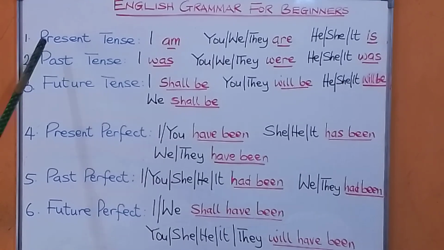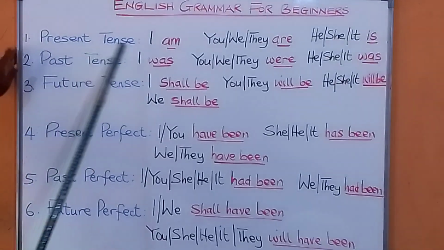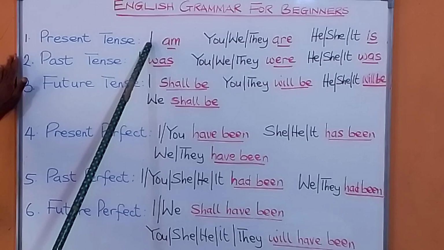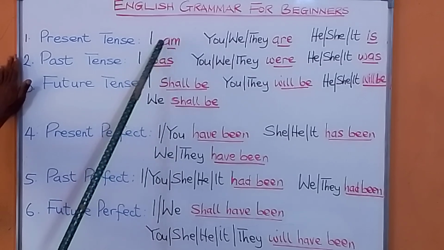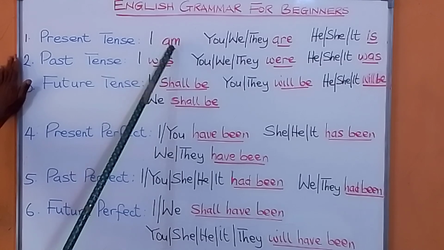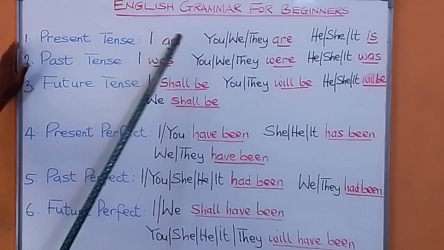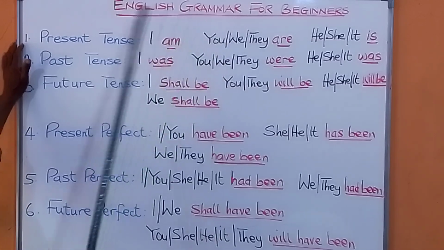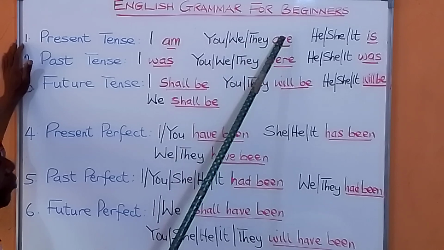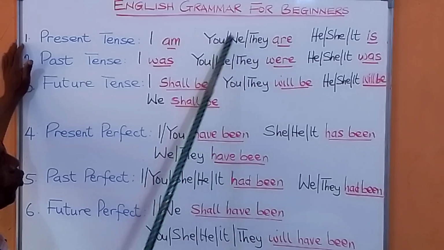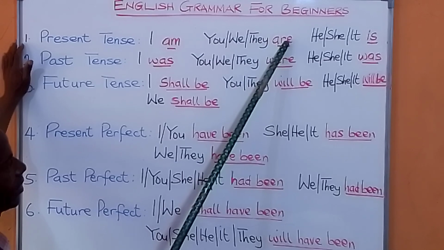By learning that if you want to talk about something in the present, that is now, and you want to use I, you say am. I am here. I am doing this. I am going. If you want to use you, we, they, you say are. You are here. We are here. They are here.